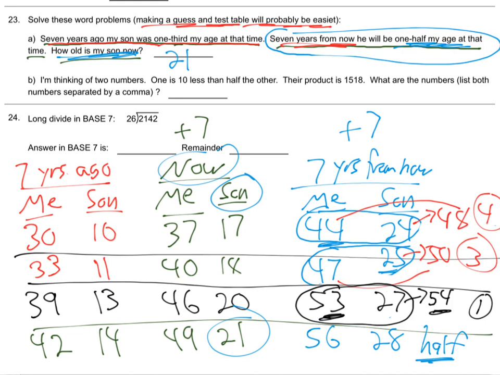Does that make sense, how we made a guess and test table there? I mean, you could do it with X's. You don't have to do it this way. You can totally do it with X's and working backwards. There are other good ways. I found this is usually easiest for people over the years, but other ways are fine too. And kids can do this because you don't need X's. It's a great thing to teach.